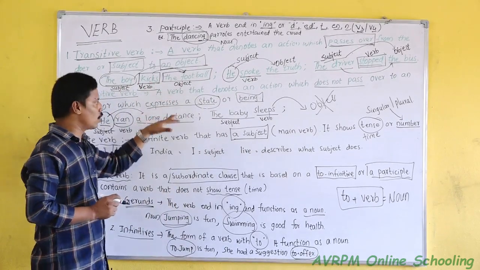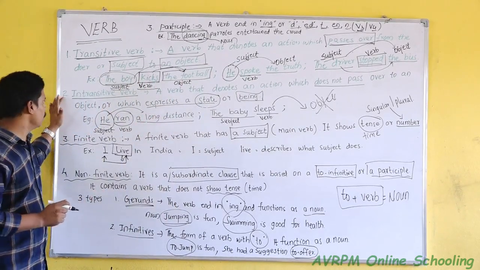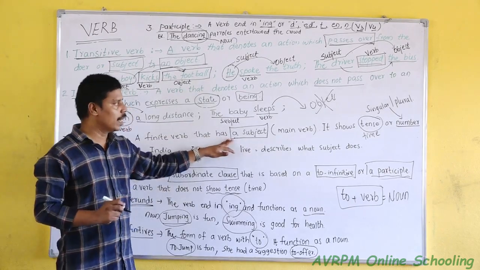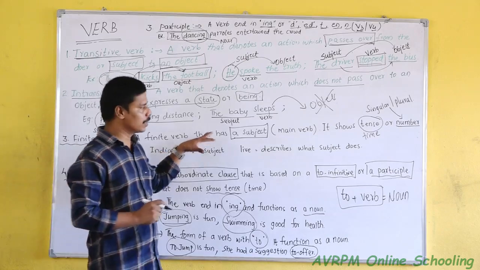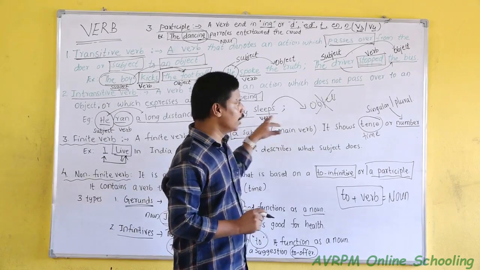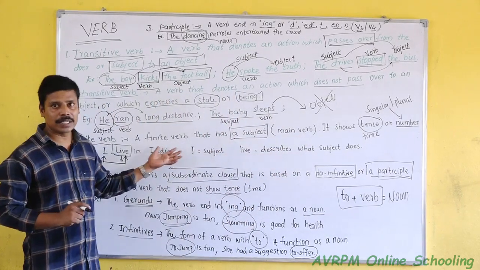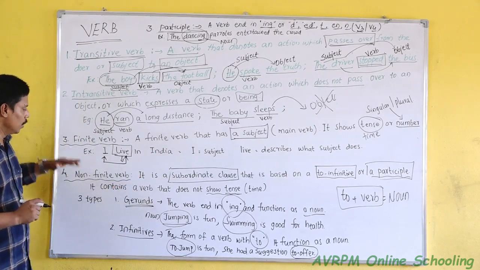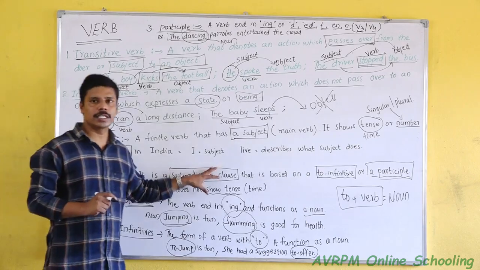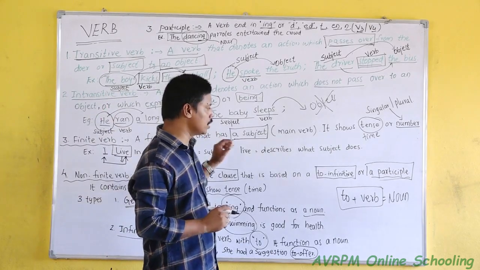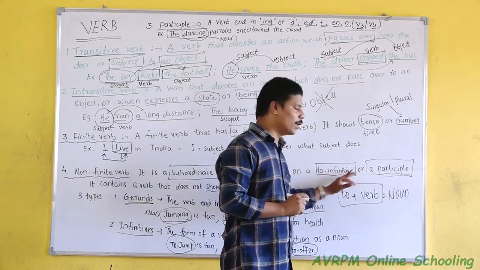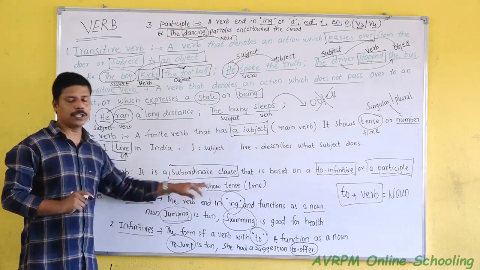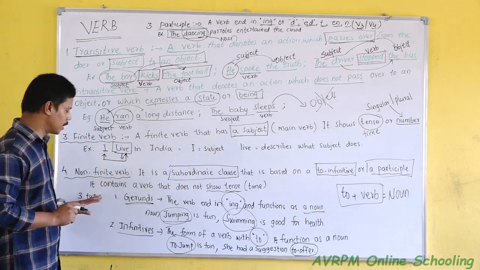A finite verb has a subject and is the main verb. It shows the number of the subject or the tense of the sentence. A non-finite verb is used in the subordinate clause, and it has an infinitive or participle. It contains the verb but does not show any action.